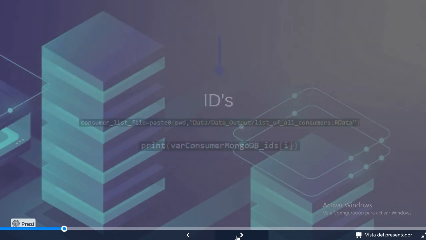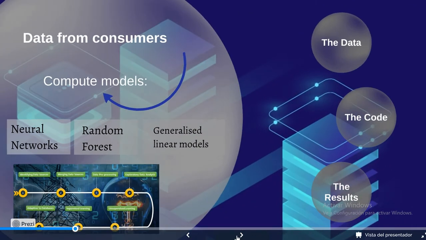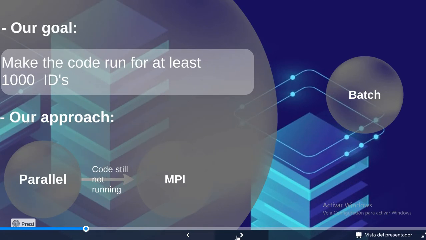So when I started playing with the code, parallelization was already running, after doing some small debugging concerning NA treatment and lack of data. The problem was that our computational limit reached 100 IDs, which already took something like 3 hours to run. So our goal was to extend this list of IDs and go up to at least 1,000 consumers. For this, we decided to use MPI.